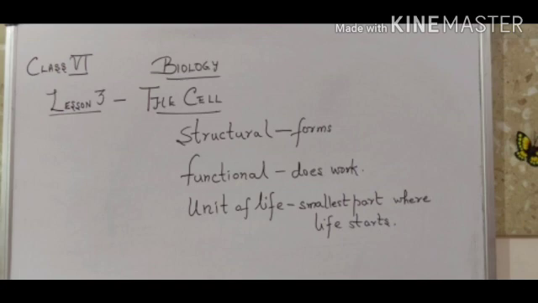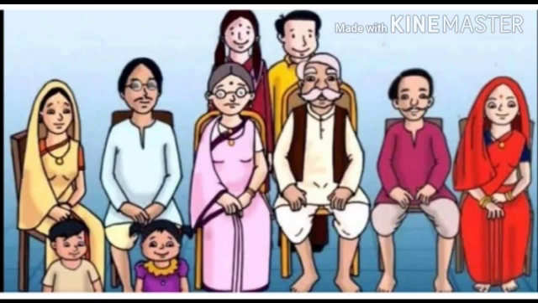Structural, as you know, in your family there are many structures, like your father, mother, grandmothers, sister, brother. So the family is composed of these family members, and each of them has a specific role to play in the family.